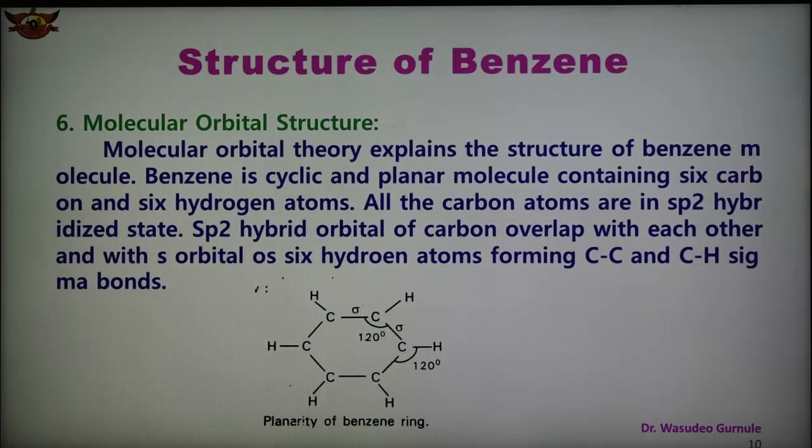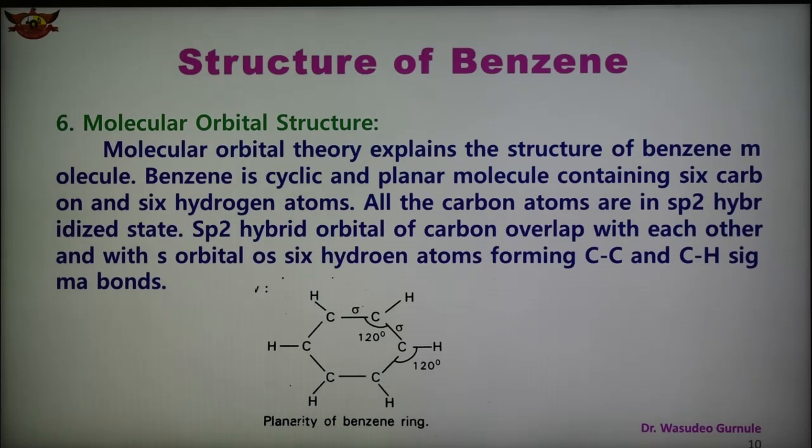Point number 6 is the molecular orbital structure. Molecular orbital theory explains the structure of the benzene molecule. Benzene is a cyclic and planar molecule containing six carbon and six hydrogen atoms. All the carbon atoms are in the sp2 hybridization state.